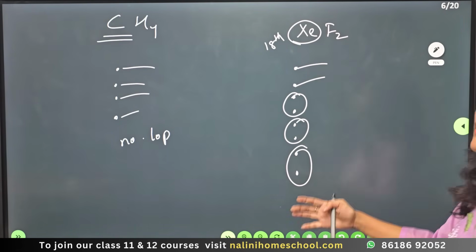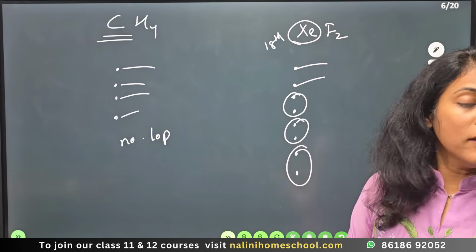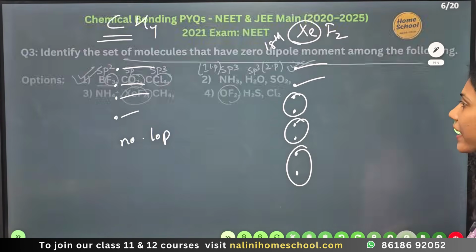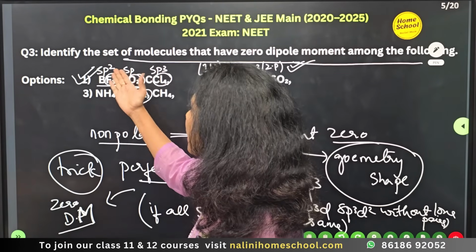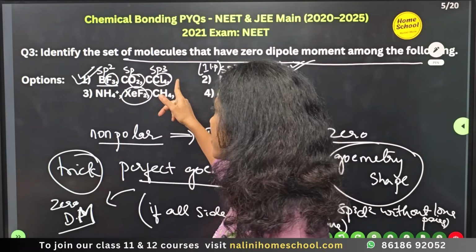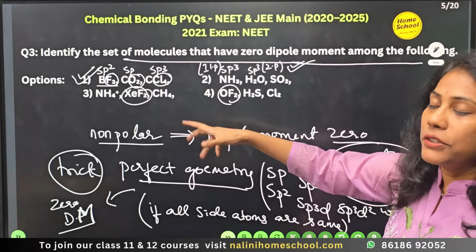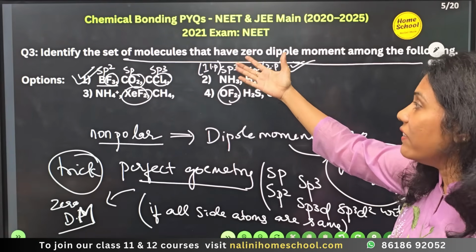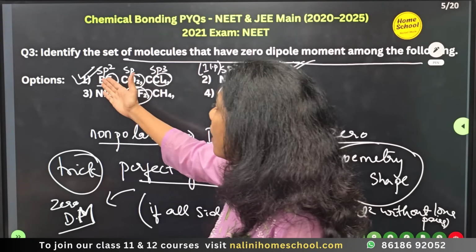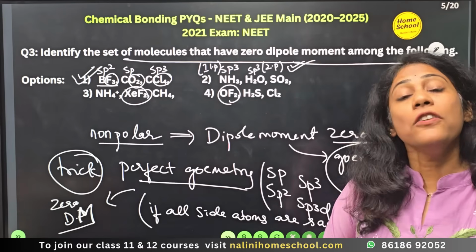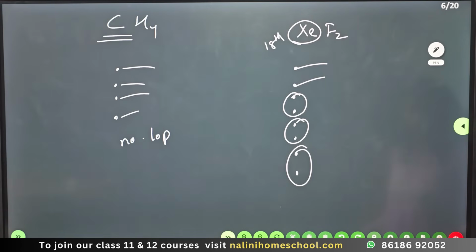So using this trick you can always check whether a central atom has got a lone pair or not. Okay, so that way you can just check and see these guys do not have any lone pair, perfect geometry, side atoms also same. So that matches with our option, isn't it, with our question. So the set of molecules which have zero dipole moment is all these molecules which are there in option 1. Okay, yes. So that is all about that question.